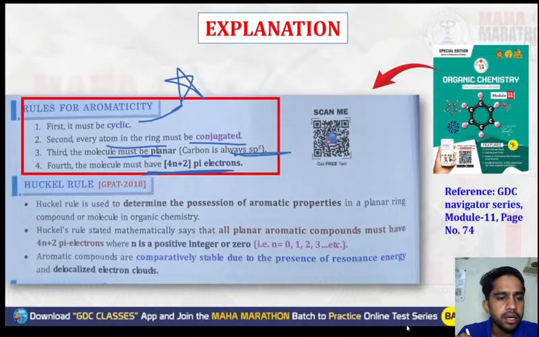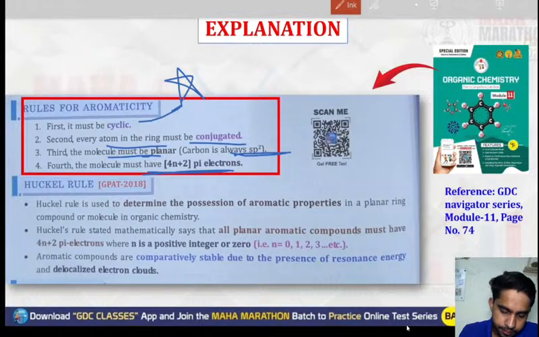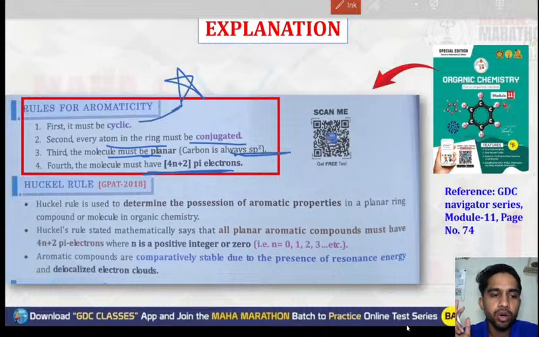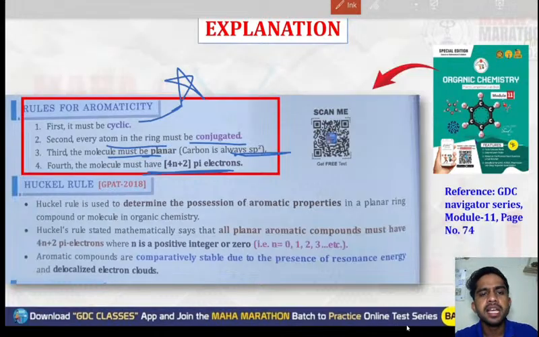Sir, how to check Huckel's rule in this kind of question? That's what I'm saying: the compound must be cyclic. The second point is every atom in the ring must be conjugated, meaning alternate double bonds must be present. The third point is the molecule must be planar. And the fourth point is the molecule must have 4n plus 2 pi electrons.